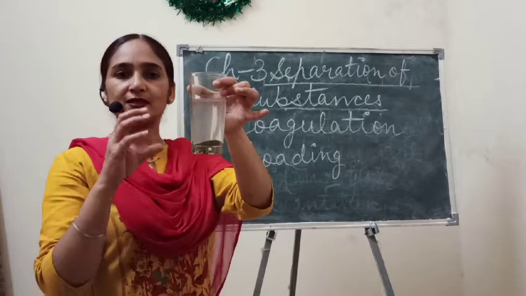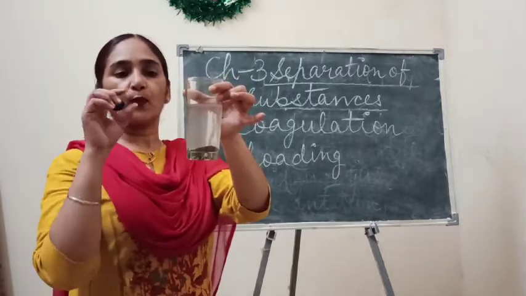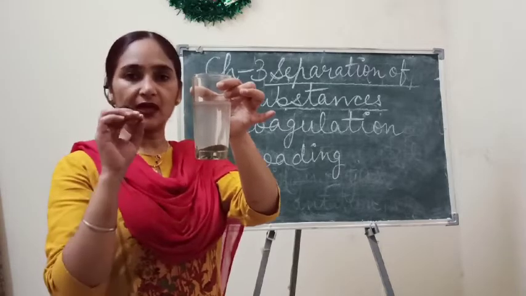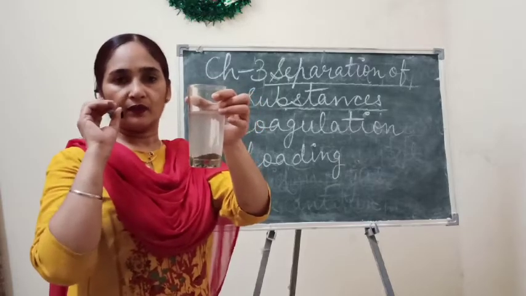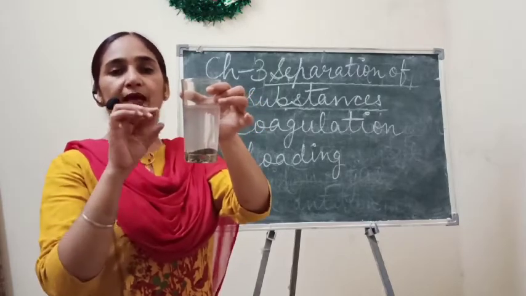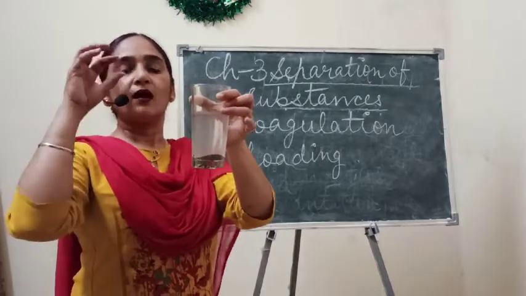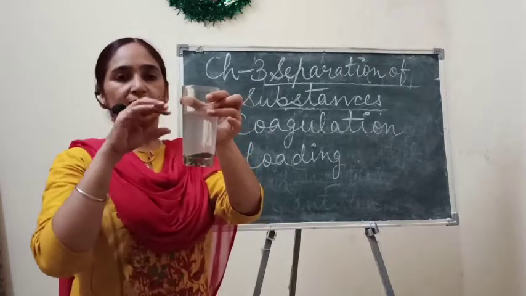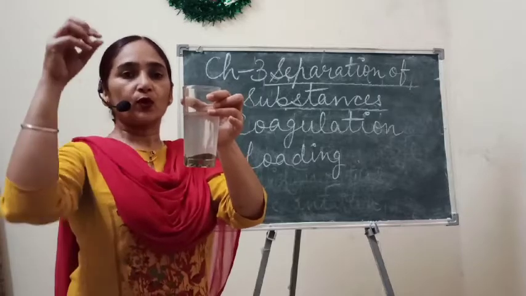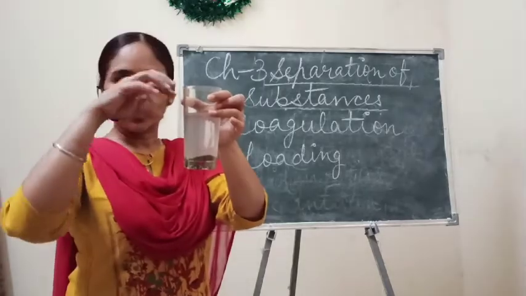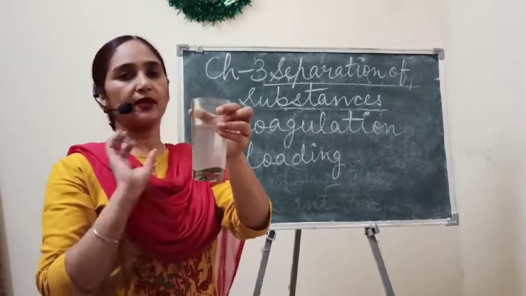Okay, this process takes place naturally very slowly, but if we add some particular chemicals which help in the sedimentation process, means which put load on these soil particles or sand particles which are lighter in weight, so that they settle down very fast, and we can easily separate clean water from dirty water.